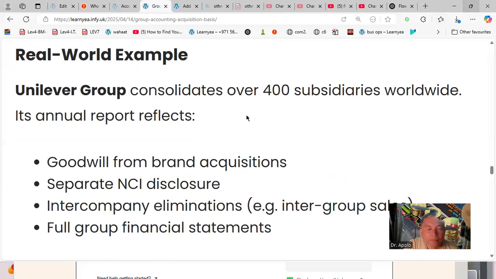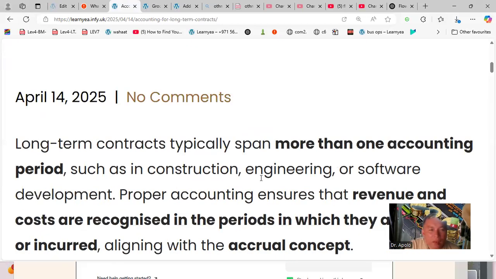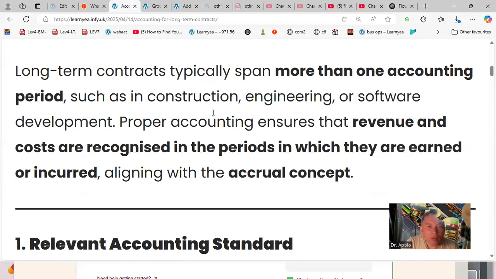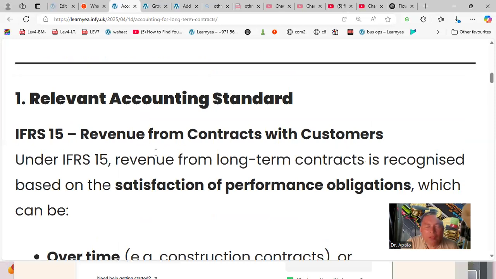For this one, the contract typically spans more than one accounting period, such as in construction, engineering, and software development. Proper accounting ensures revenue and costs are recognized in the periods in which they are earned, aligning with the accrual concept. The relevant accounting standard is IFRS 15, Revenue from Contracts with Customers.